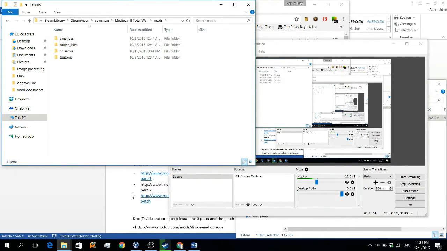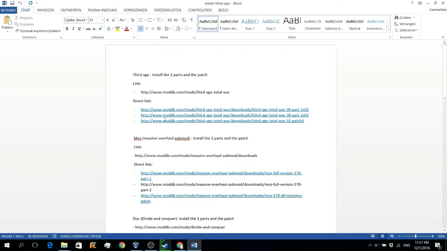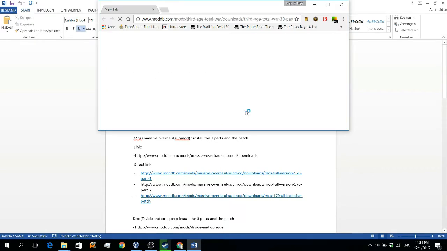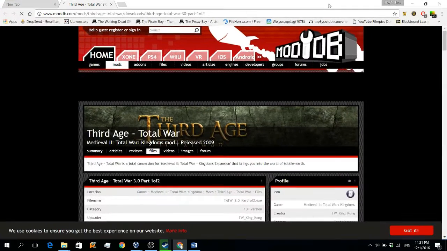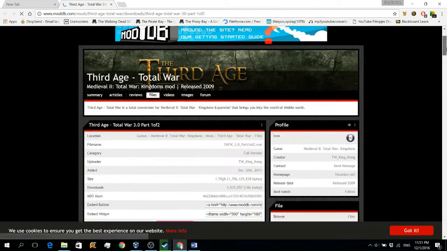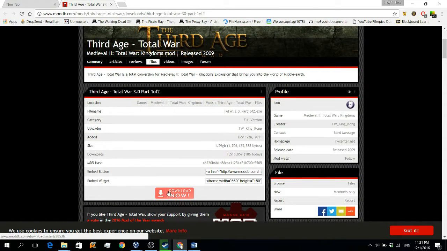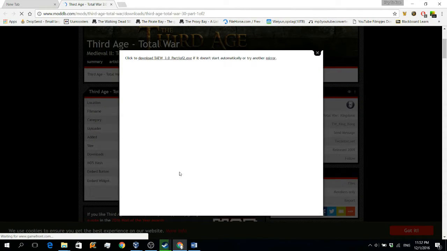The next thing we want to do is to install the game. I will provide some links down in the description. Some links will be direct links and some links will be just links to the mod itself. The link to the mod itself is the page of the mod, obviously, and the others are a link directly to the download site itself. Should they change, post it in the comments down below. I will change the link then for the other people who will see this tutorial.